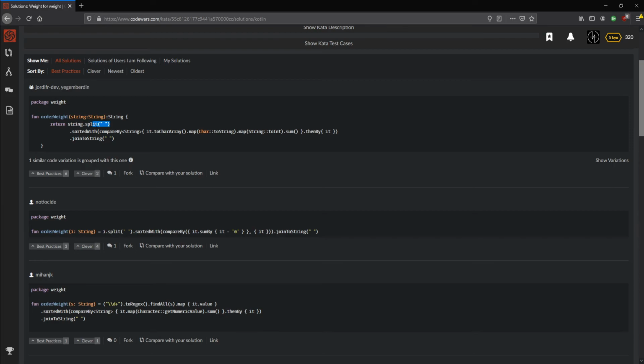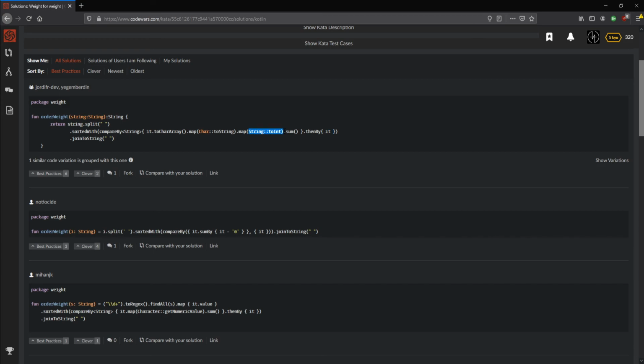So you're gonna split it and then sort it with a compareBy string. Okay. So that's a different approach already. And then they're gonna make it to a char array in order to get each digit and map each char to a string and map it to an int. Okay, sum and then by... map, but map?